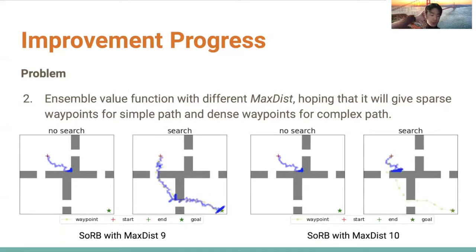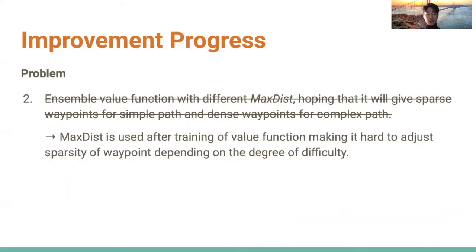As it increases, waypoints become sparser and the agent follows a much shorter path, although it fails when it is too sparse. However, the problem is that MaxDist is used after training the value function, so we cannot ensemble value functions with different MaxDist. We will also reconsider the way of adjusting the sparsity of waypoints depending on the degree of difficulty.